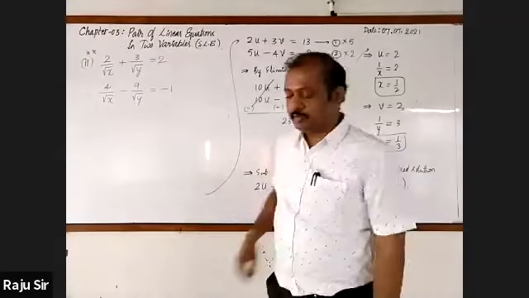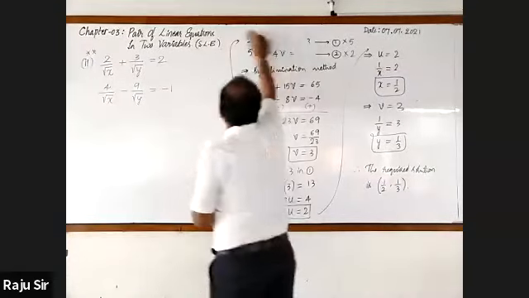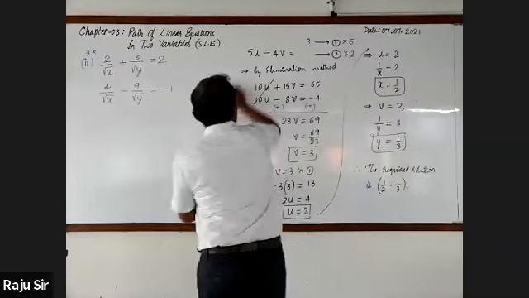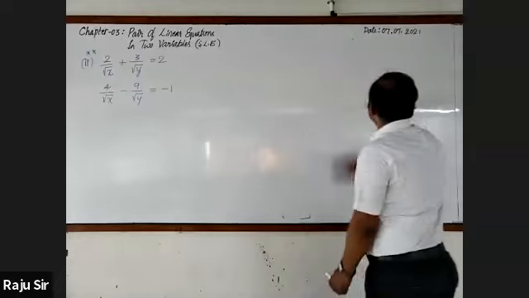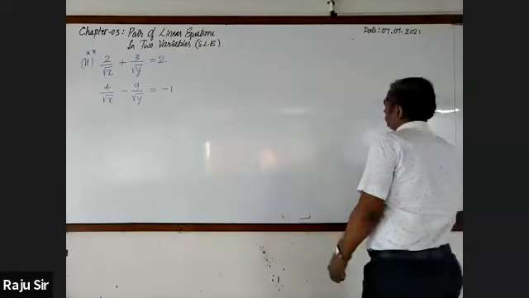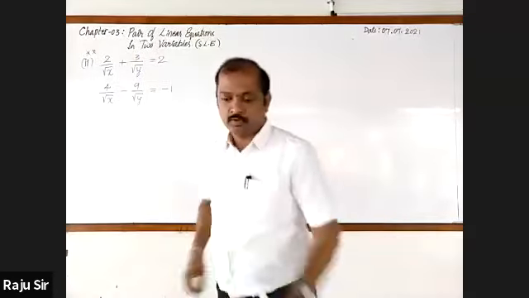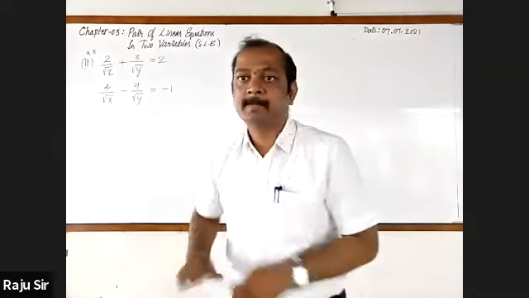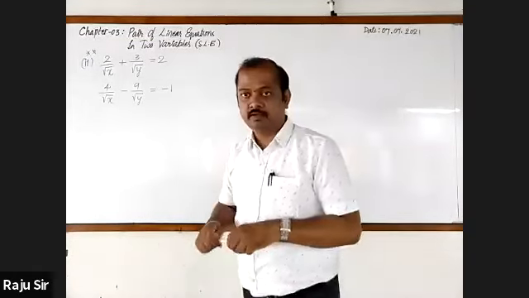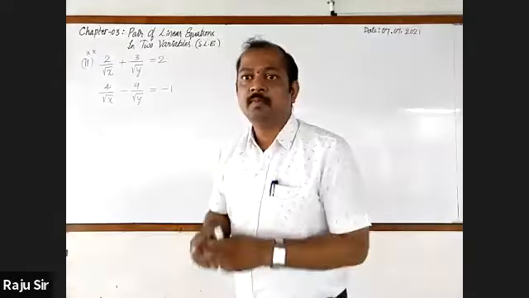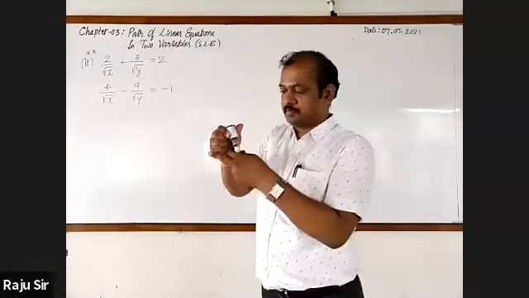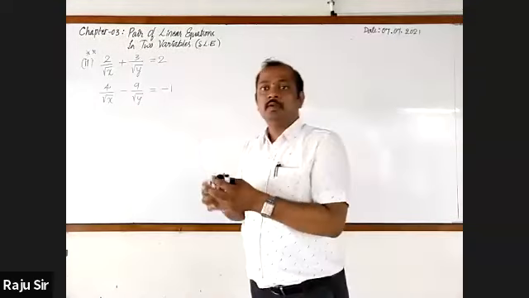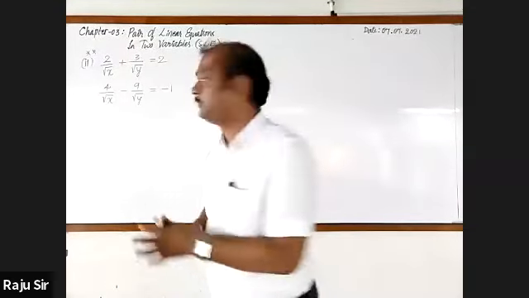Let's go for solving this. You may start writing with me.